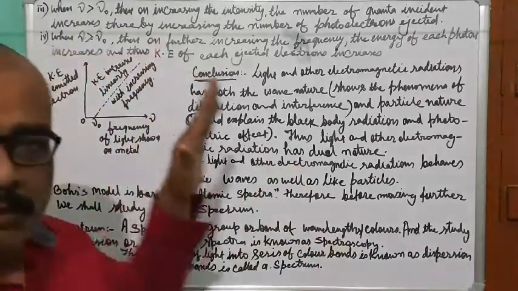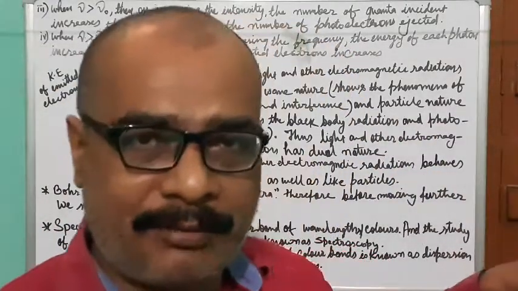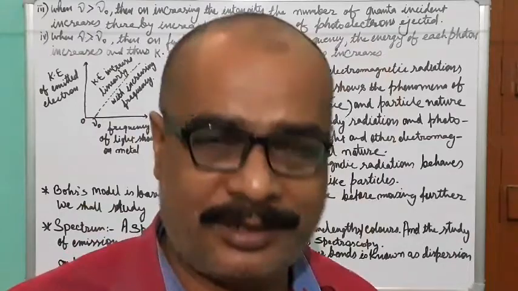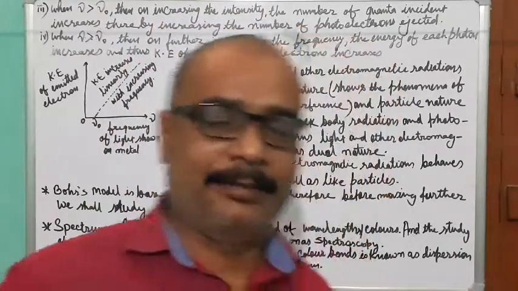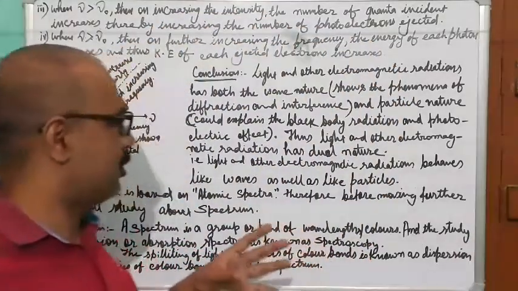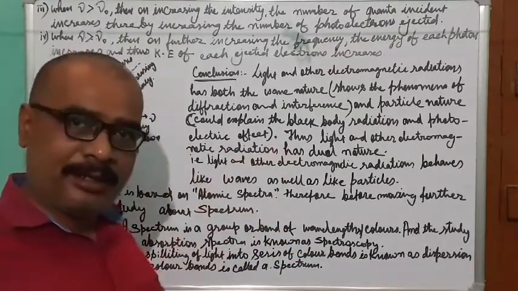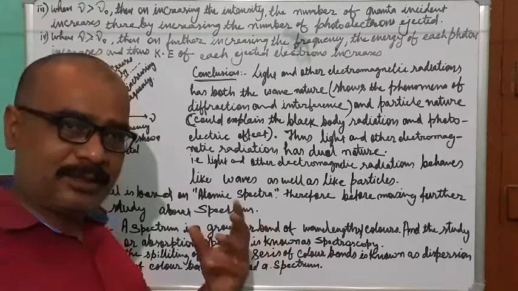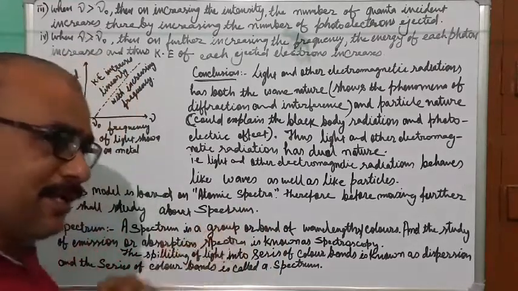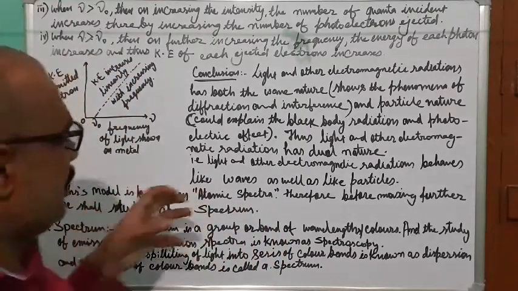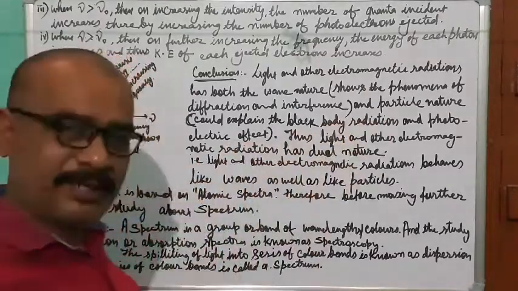Now forget Newton's law. Now we have another theory, quantum theory, with whose help we can explain the particle behavior also. Due to the particle behavior, all electromagnetic radiation, whether light or any other, gives black body radiation and the photoelectric effect.